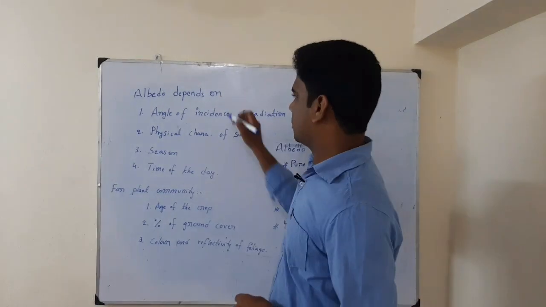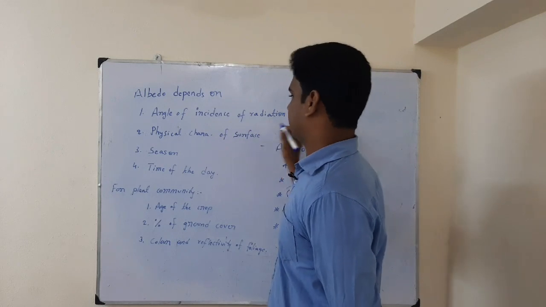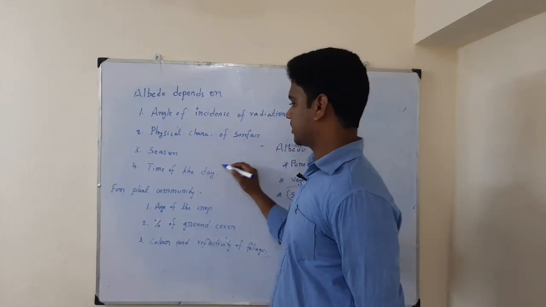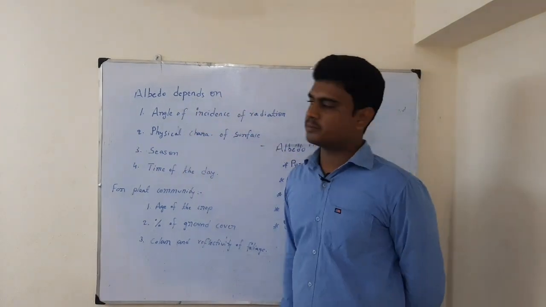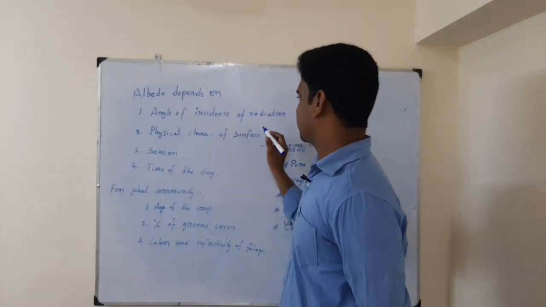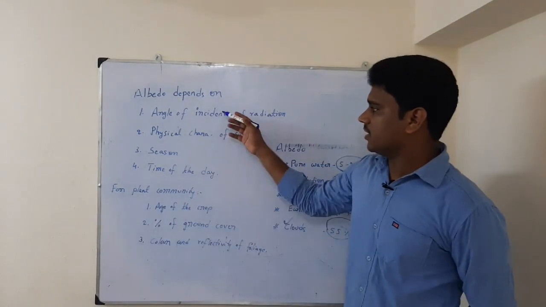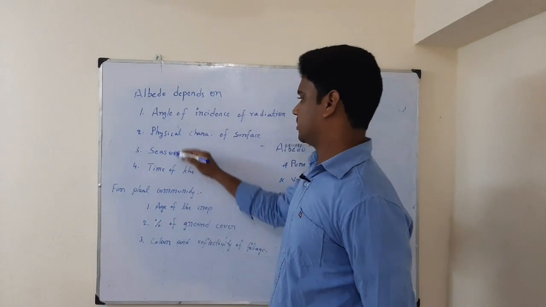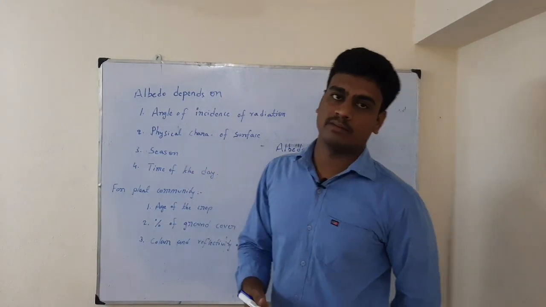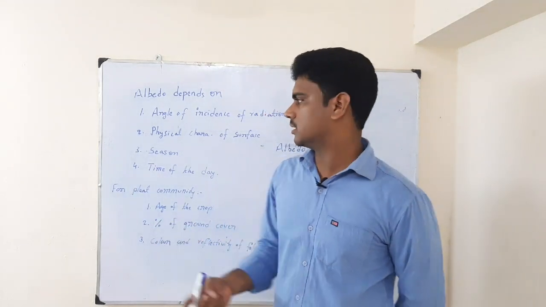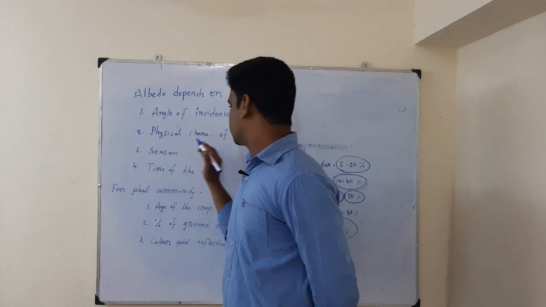This albedo depends on the angle of incidence of radiation, physical characteristics of the surface, season, and time of the day. So based on these factors albedo will vary. Angle of incidence of radiation means at what angle solar radiation is falling on the surface of the earth. Then the next one is physical characteristics of the surface. So soil type, whether it is sandy soil, clay soil, clay loamy soil, or silt soil, based on which this will vary.